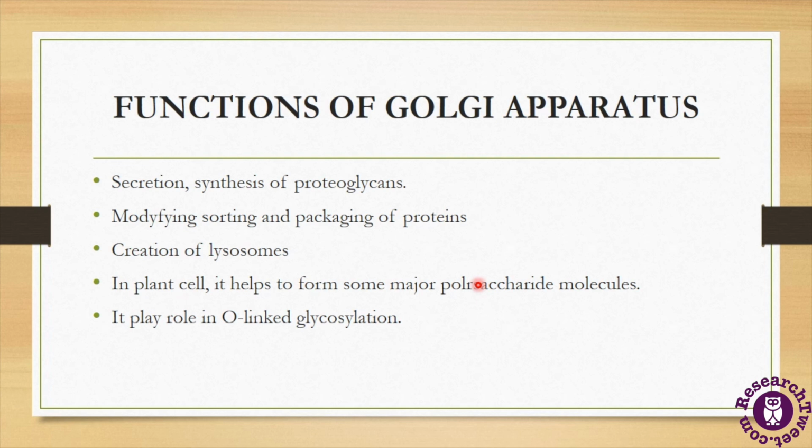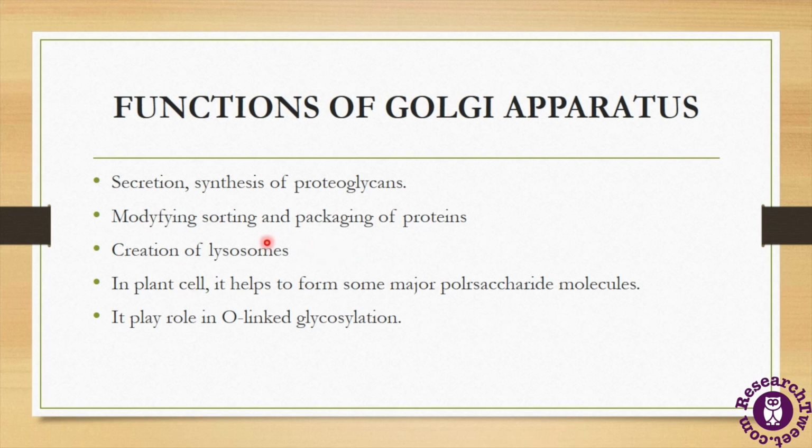Now these substances are synthesized elsewhere in the cell, and they are modified by Golgi complex. So basically Golgi apparatus or Golgi complex has the function of modification, and these include different enzymes, hormones, endocrine secretion, and mucus, and many other factors. Now another function of Golgi apparatus is concentration and storage of secretory products. As we have seen, it has a role in the secretion. So it also stores the different secretory products.